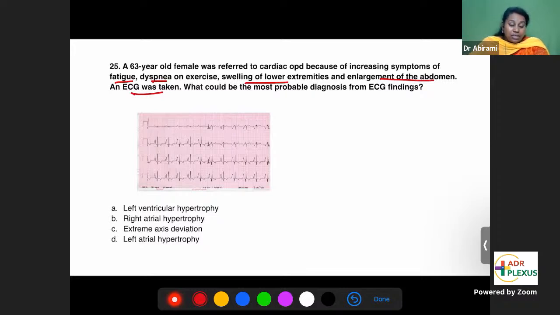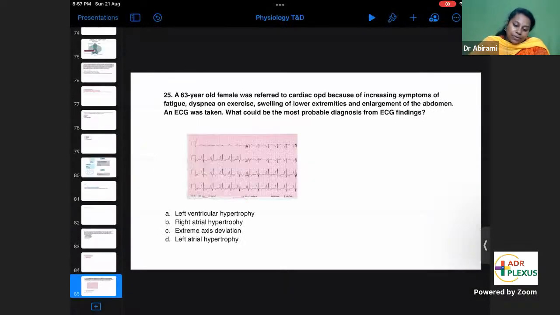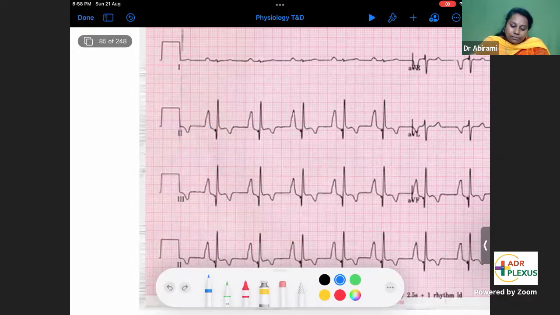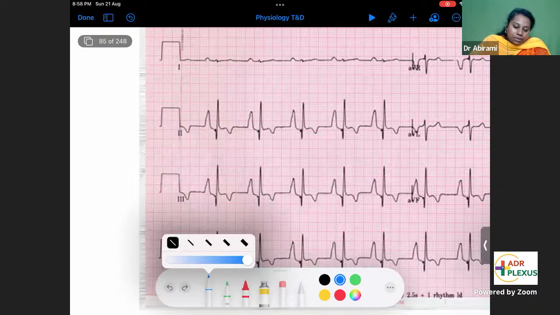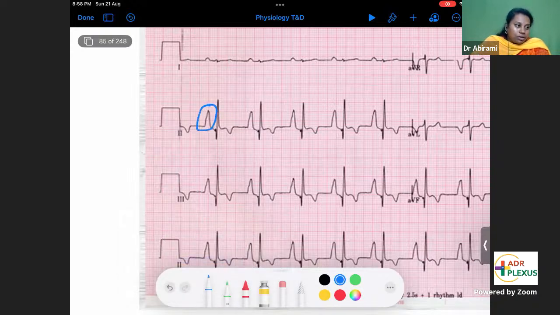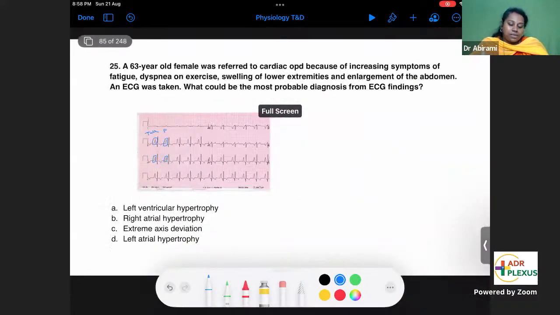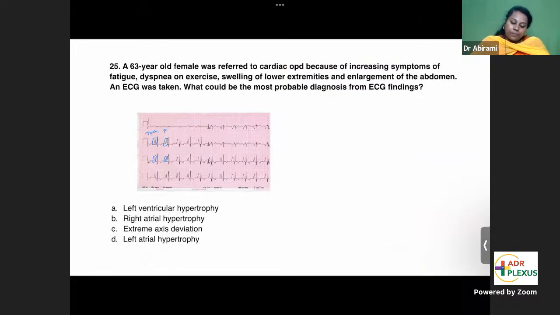The features they are trying to show you in the ECG: look at the waves. Preceding the QRS, you can see the P waves. Look at the P wave. The P wave has become very tall. It's called tall P waves. Tall P wave, too big. So the clinical finding they are trying to show you in the ECG is tall P waves. What is the reason for tall P waves?